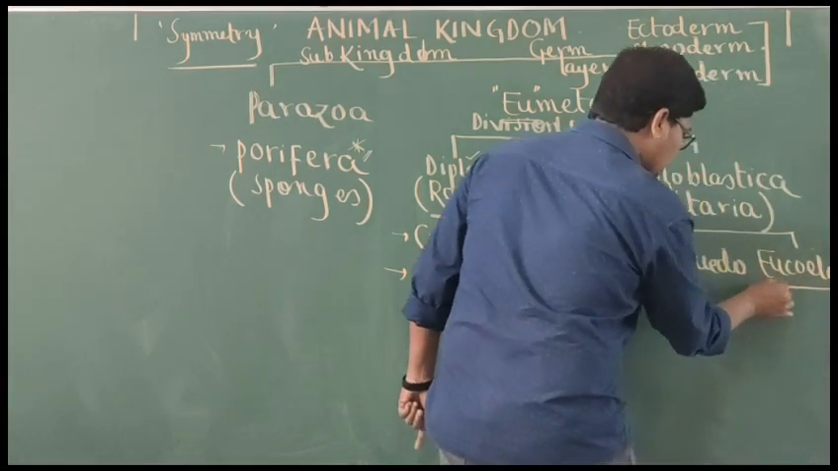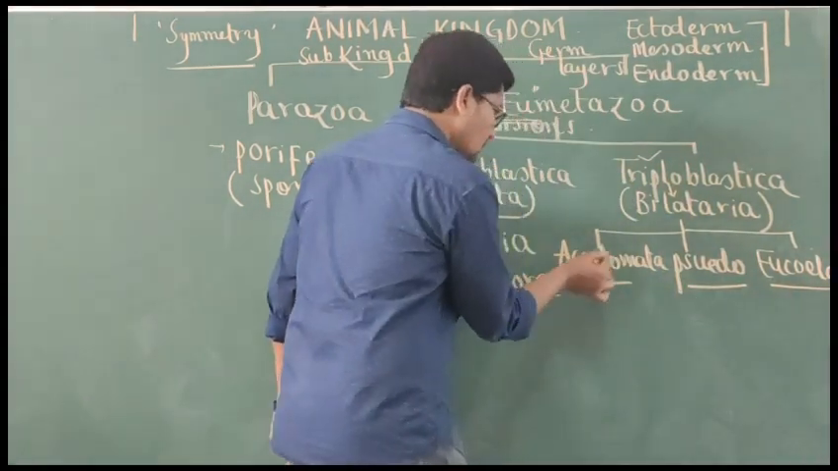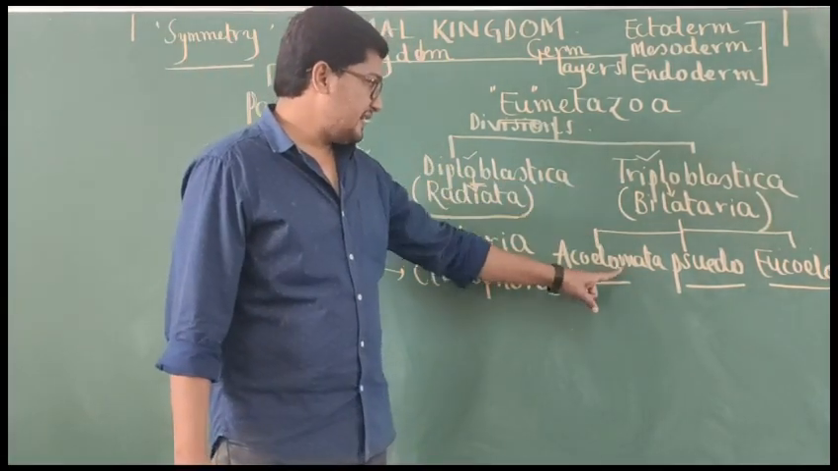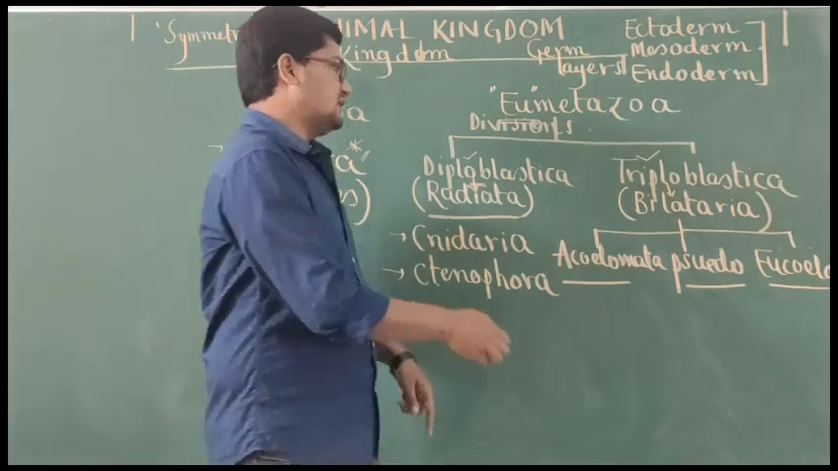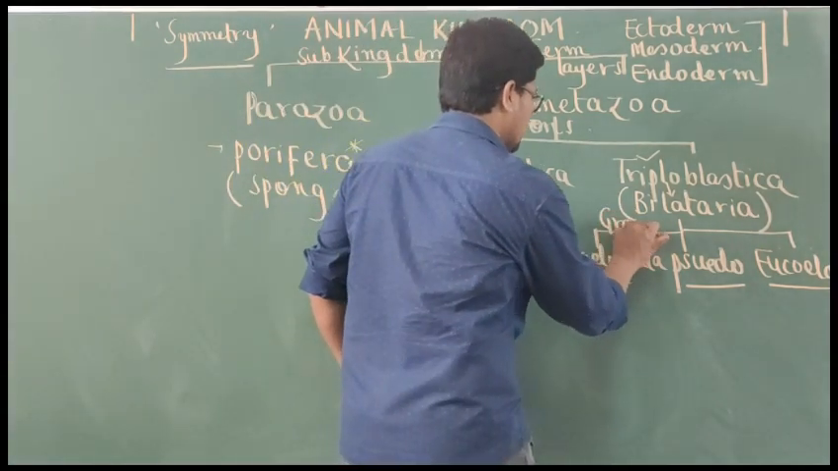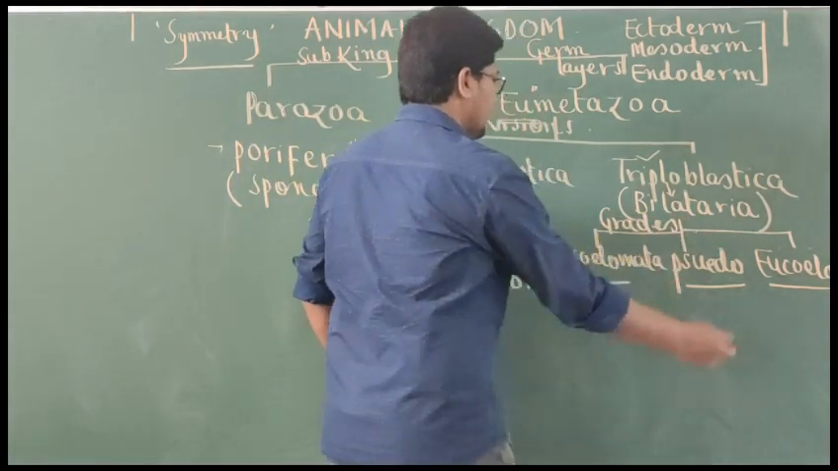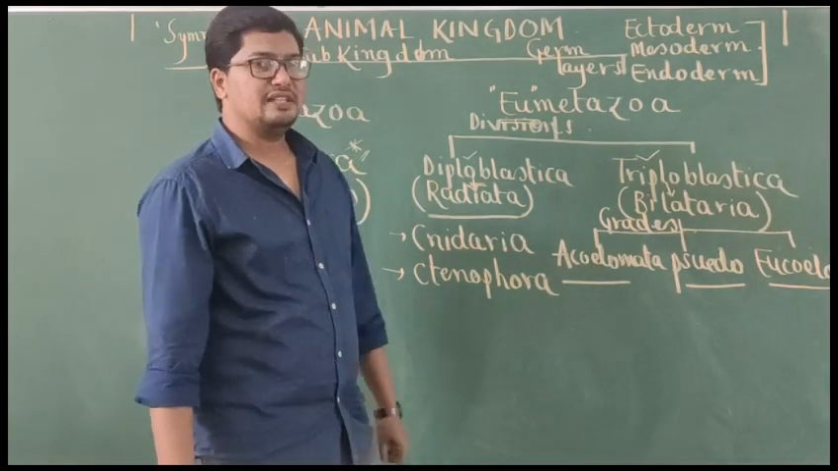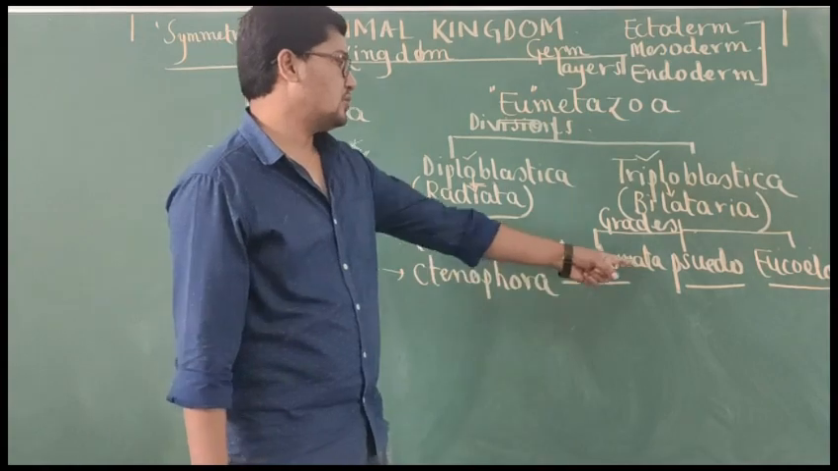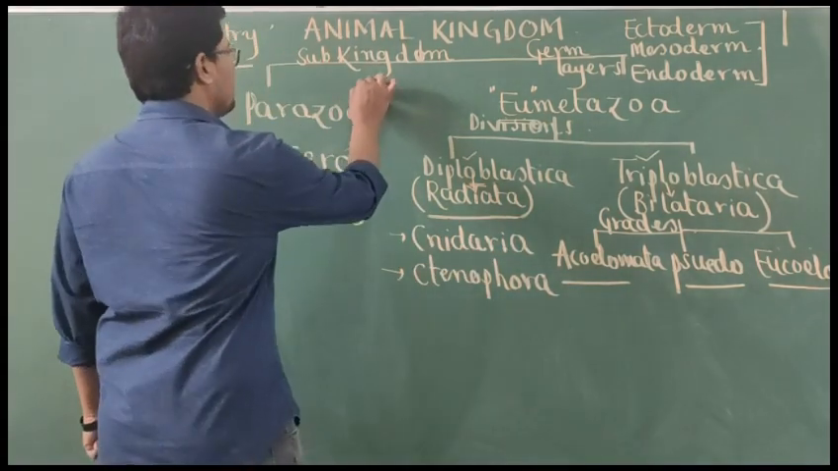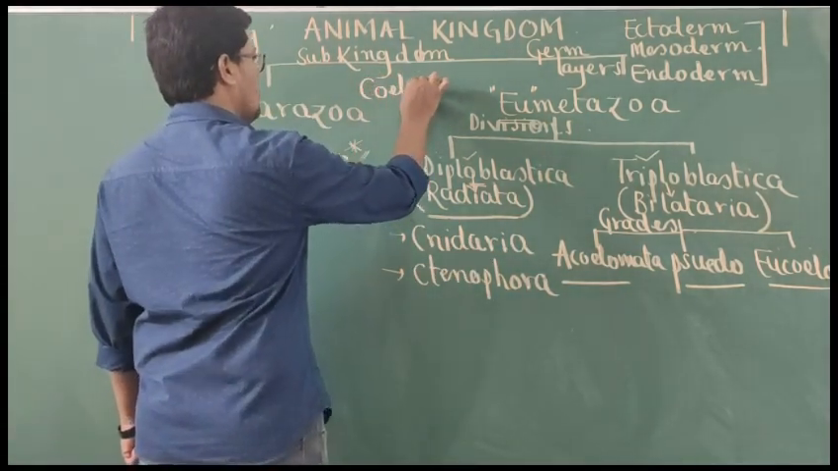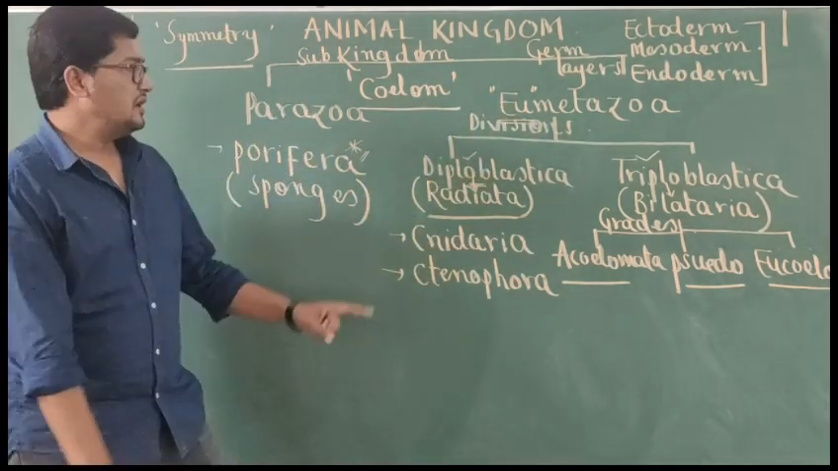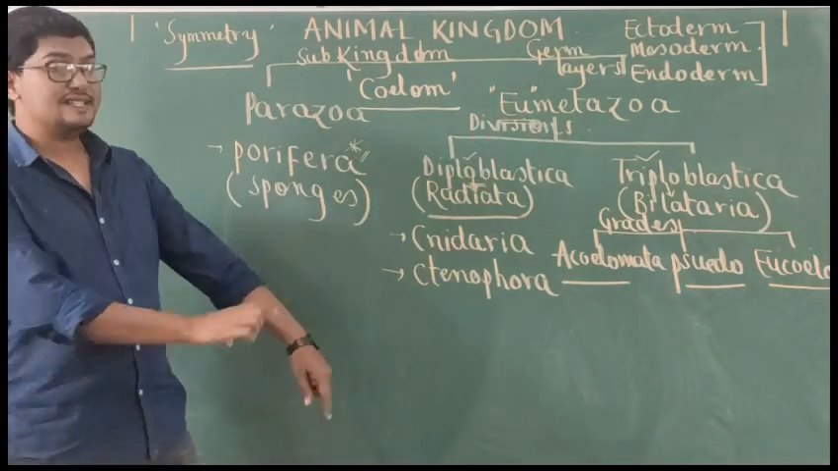Okay, here we have to remember Triploblastica or Bilateria is further categorized into three grades. The three grades are Acoelomata, Pseudocoelomata and Eucoelomata. So here once again students should know this classification is based on presence or absence of the coelom.